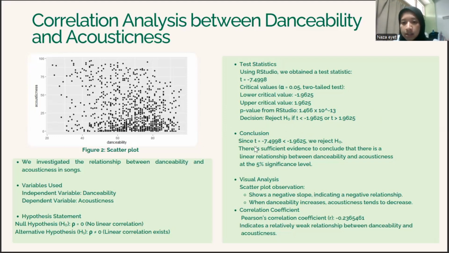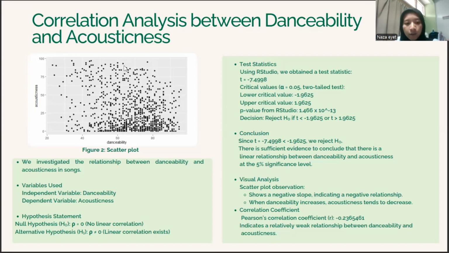Conclusion here: since t is equal to negative 7.4998, which is less than negative 1.9625, we reject the null hypothesis. There is sufficient evidence to conclude that there is a linear relationship between danceability and acousticness at the 5% significance level.